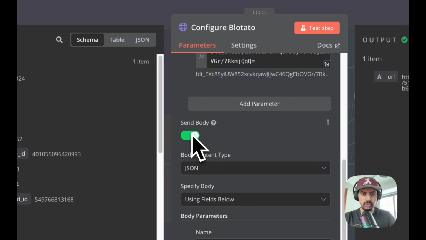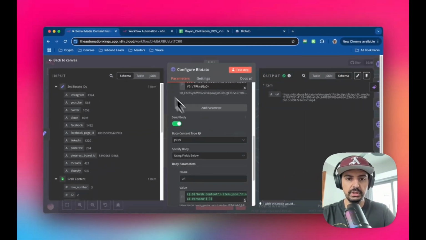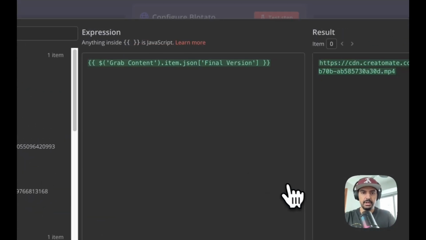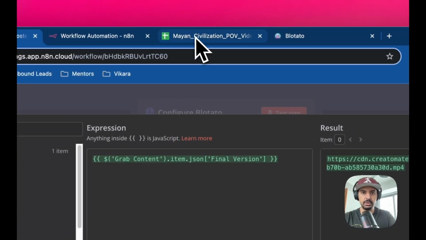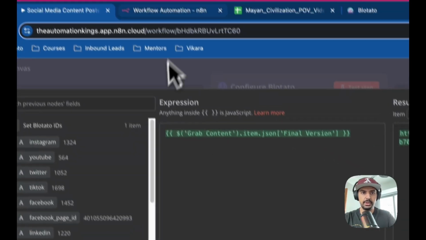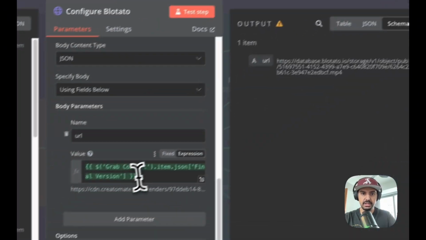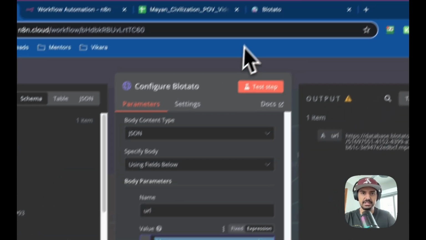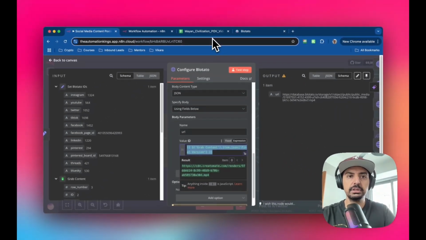Okay, and then for the parameter, you want to toggle send body, and it's going to be JSON. And we're just going to grab the content from the actual final version. So basically what that means is that's going to be this column here, G. Okay, we're going to grab this here. That's all we're doing. Okay, so come out of this. And the reason the body parameter is URL is because it's saved as a URL on the sheet.